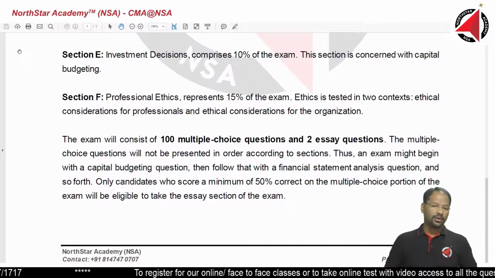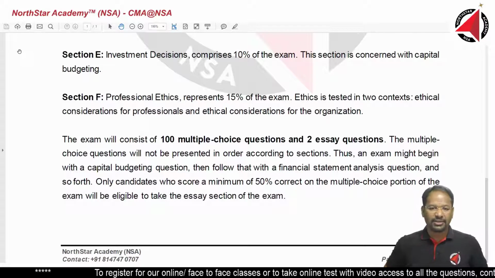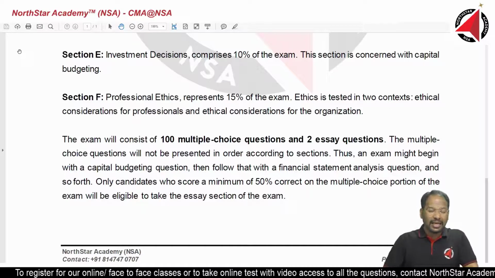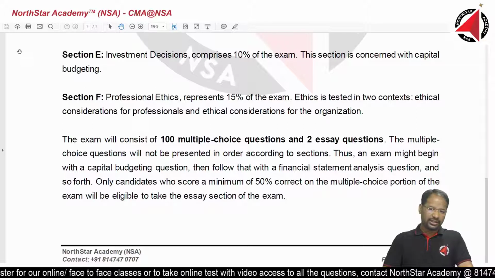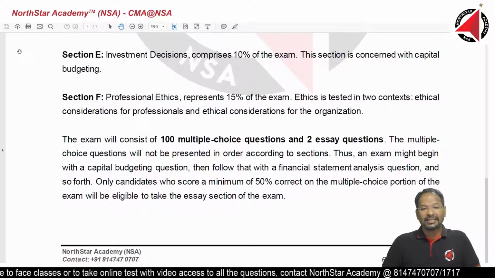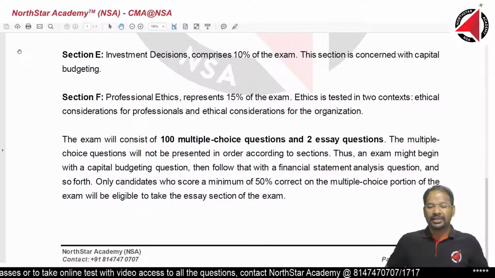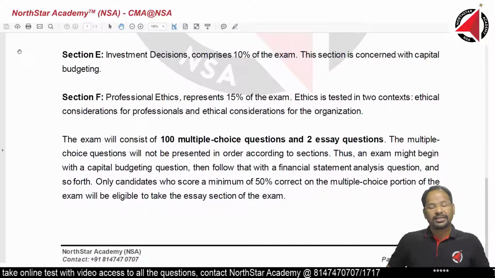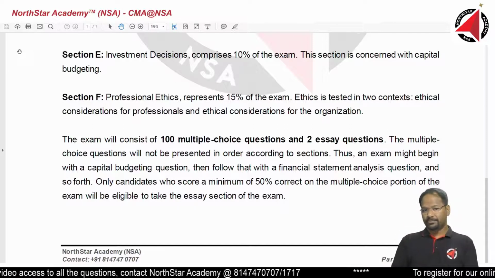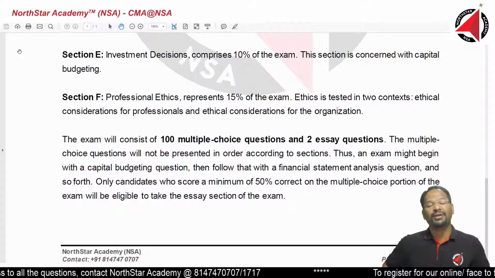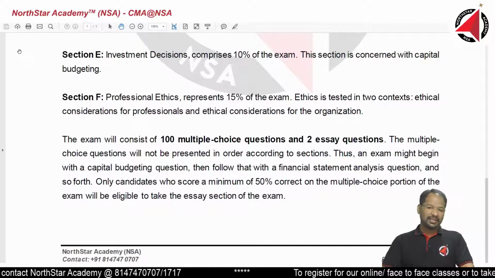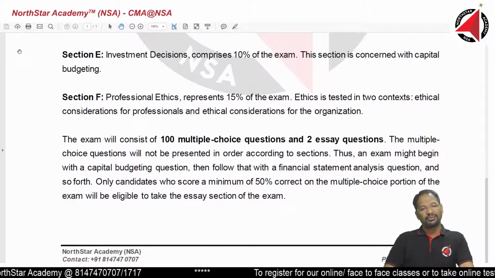The first window is for 3 hours or less than 3 hours. The second window is for 1 hour. In the first window, you get only MCQ questions, 100 MCQ questions. Each MCQ question will carry certain weightage. There will be a mix of theory, practical, and complicated questions. In your journey with us, we will always target complicated questions. All the complex questions will be tested in your exams, in whatever tests we will be taking.